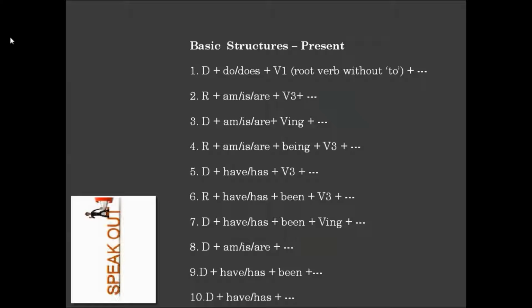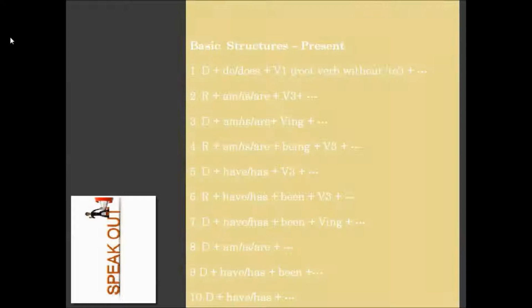Here, if you see the 5th and 6th structures, they are the present perfect tense. If you replace have/has with had, the same sentence automatically becomes a sentence of past. If you put will have here in place of have, then you get the future perfect tense, and if you replace them with may have, might have, can have, like that, you can get the sentences of modals, which are blended feelings like perfect feeling plus possibility, perfect feeling plus compulsion, and likewise. So we will take care of all these sentences using structure number 5 and structure number 6.